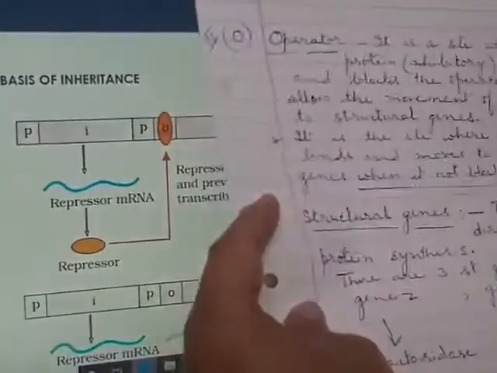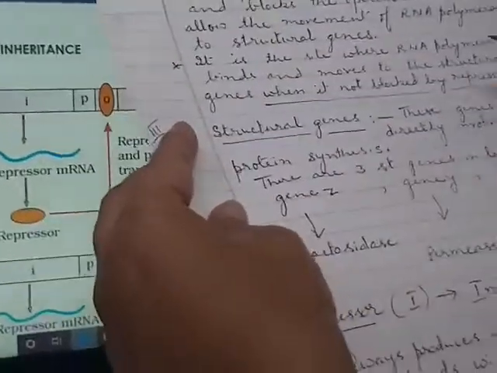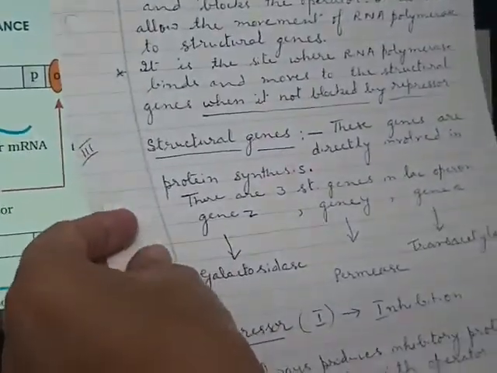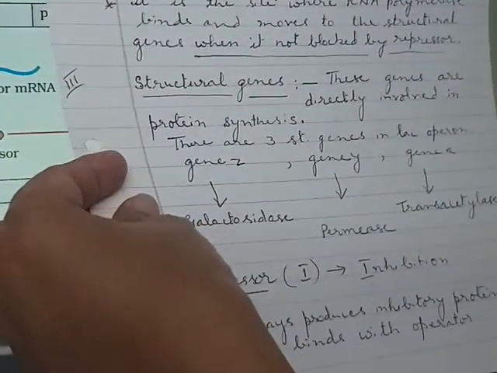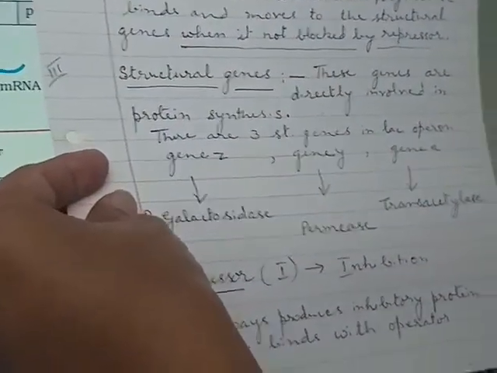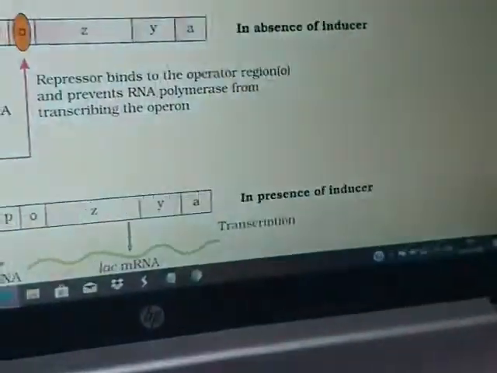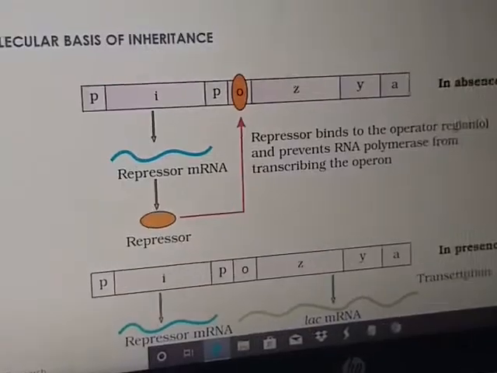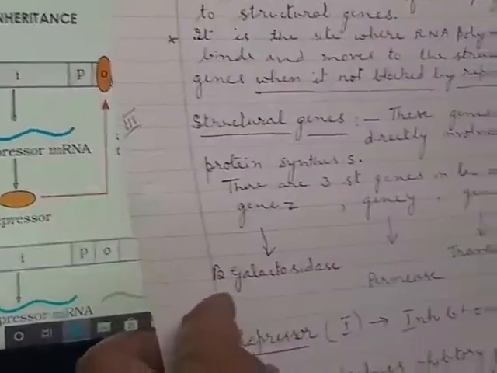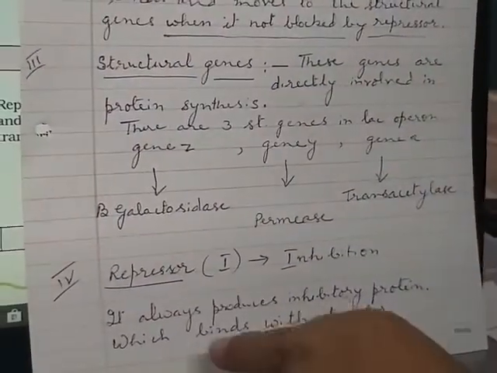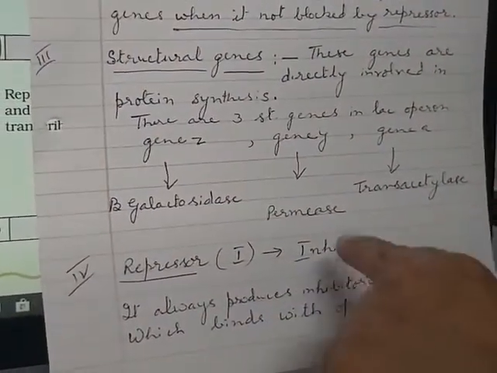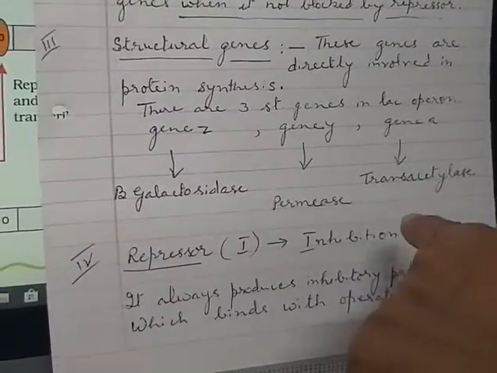Then what are the structural genes? These genes are directly involved in protein synthesis. There are 3 structural genes in lac-operon: gene Z, gene Y, gene A. They make their respective proteins: beta-galactosidase, permease, transacetylase. They can make their own proteins when they are in the switch on condition.